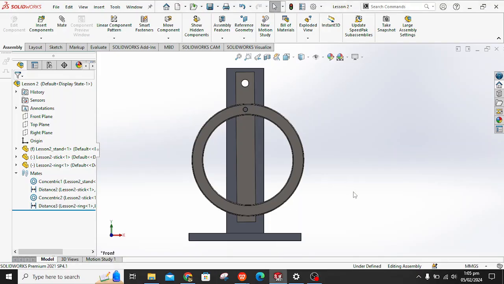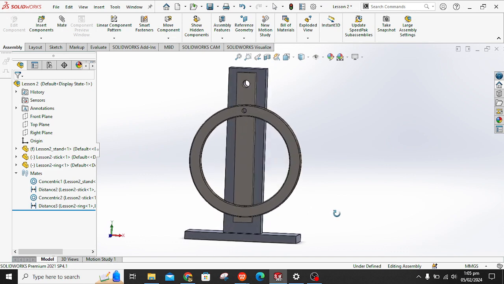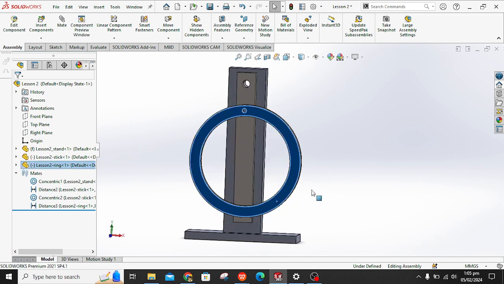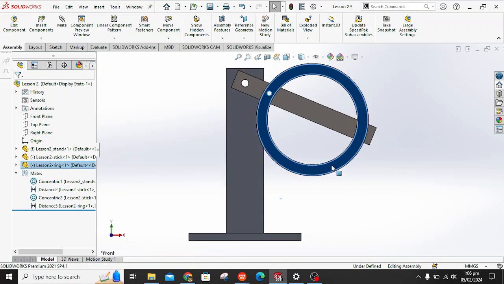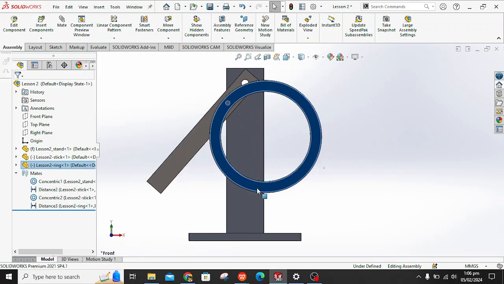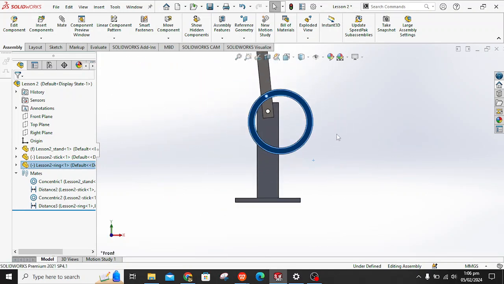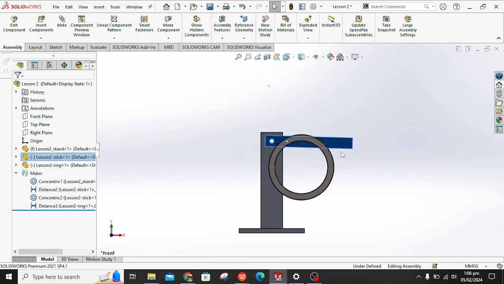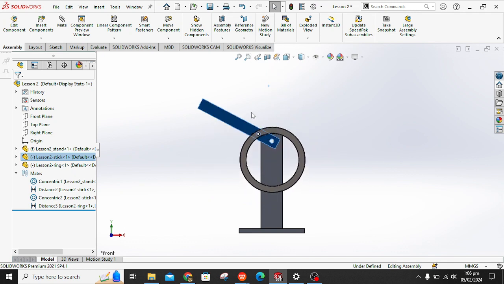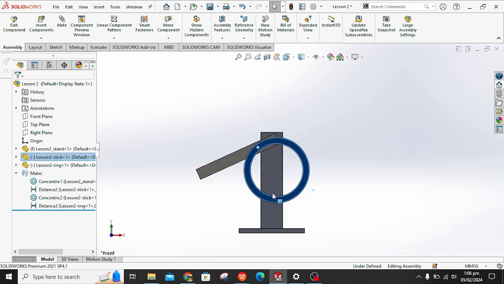So this video is about the second lesson, where we will assemble parts. This pendulum has three parts, and it will move in such a way that the stick and the ring move independently and produce a chaotic pendulum motion.